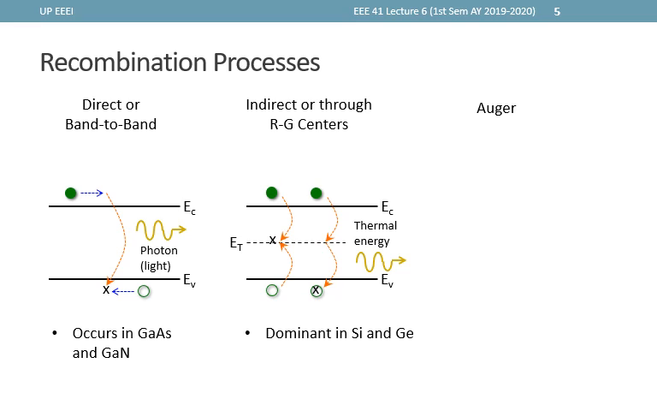The requirements for this process are less restrictive as electrons and holes do not have to meet or occur in the same position in the crystal at the same time. The electron in the trap energy level can simply wait for a hole to pass by to complete the recombination process. This recombination process is the most common and dominant one for indirect semiconductors like silicon and germanium.